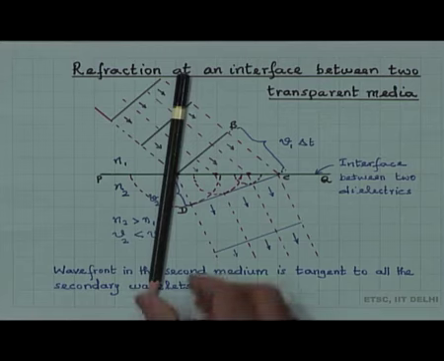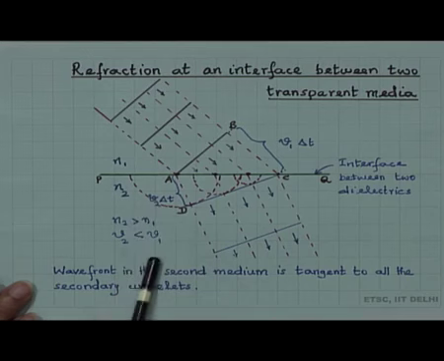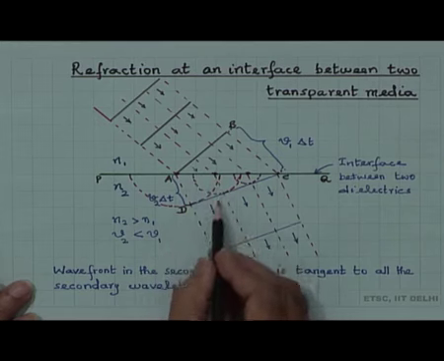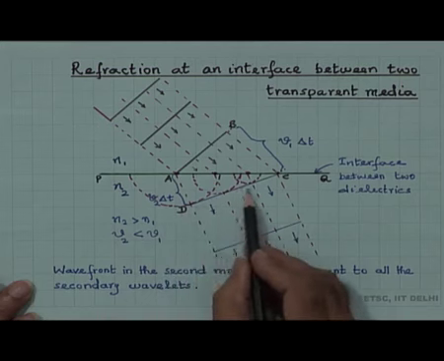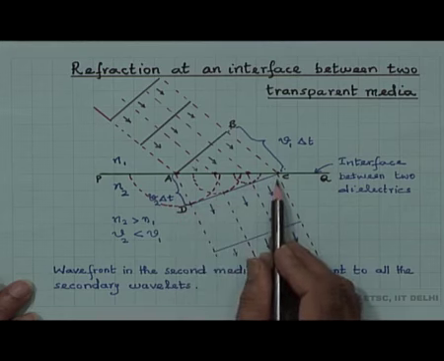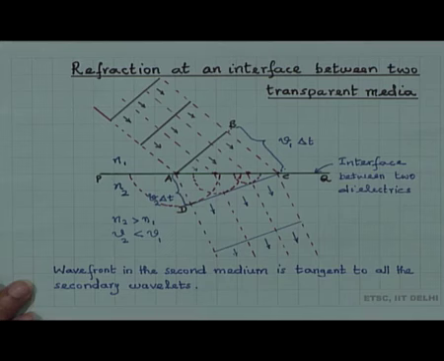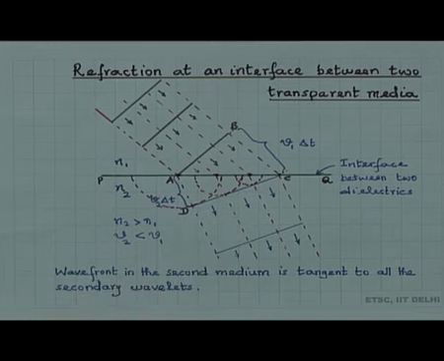Therefore, it is essential to assume that V2 is less than V1. If we assume V2 is less than V1, then this travels a distance AD, and similarly these points will travel the corresponding distance. The tangent to all the secondary wavelets, shown here, is the wavefront of the refracted wave. Subsequently, if this is plane, it will propagate as a plane wave. So the wavefront in the second medium is tangent to all the secondary wavelets.